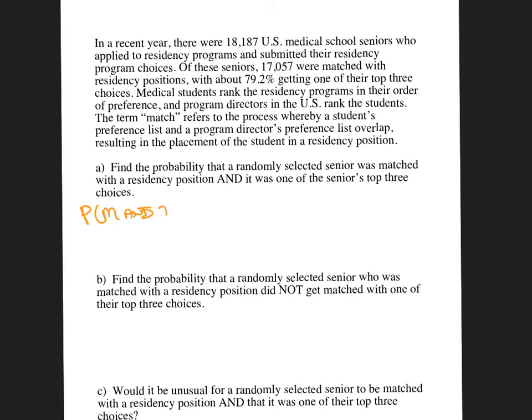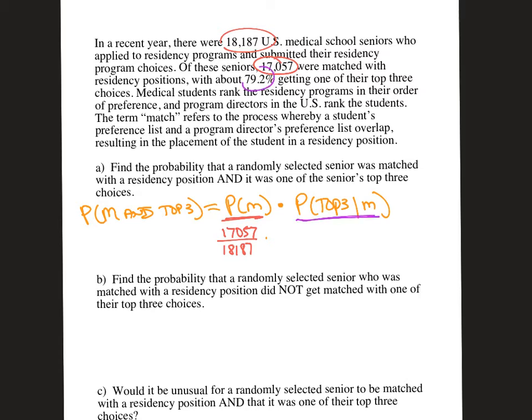Okay? So that's actually the probability that they were matched times the probability that they got their top 3 given that they were matched. Okay, so probability that they were matched is going to be these 17,000 out of 18,000. And again, I'm rounding because I don't feel like saying all of those numbers. But when I write it, I write it. Okay, and then we're going to multiply that by the top three given that they're matched. It's 79.2%. So we write it as 0.792.